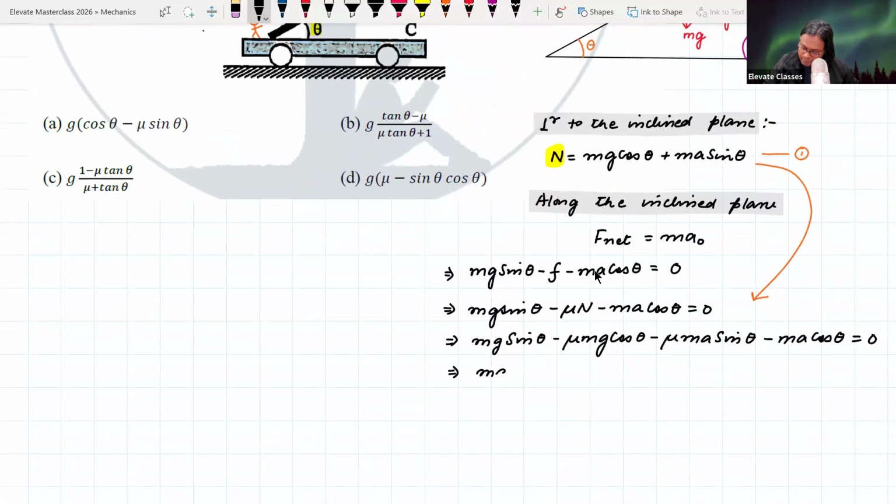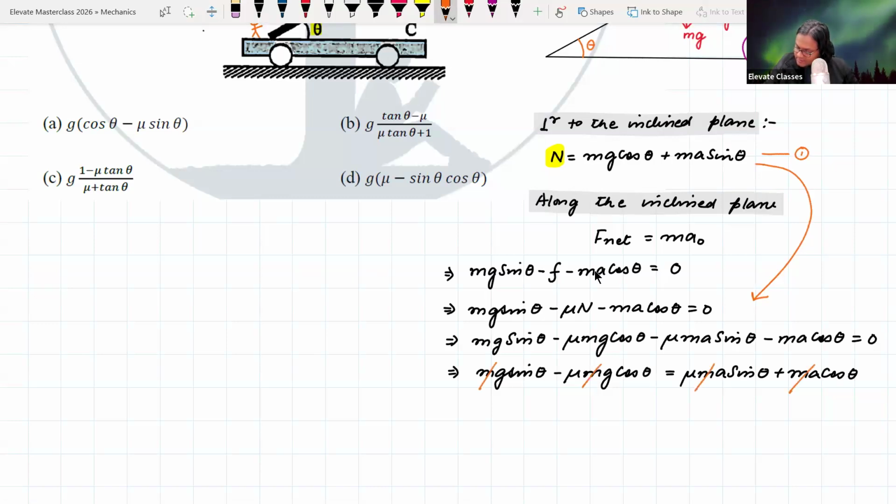So mg sin theta minus mu mg cos theta is equal to mu ma sin theta plus ma cos theta. Of course, some things will cancel, so m will get cancelled, and on the left hand side, if I divide by cos theta everywhere, this is going to become g tan theta minus mu.